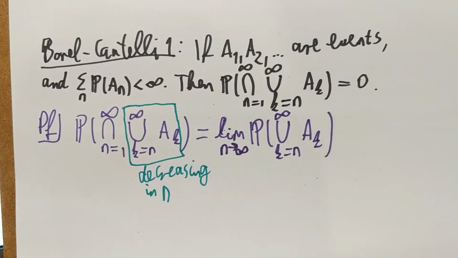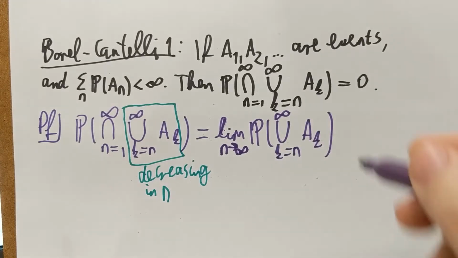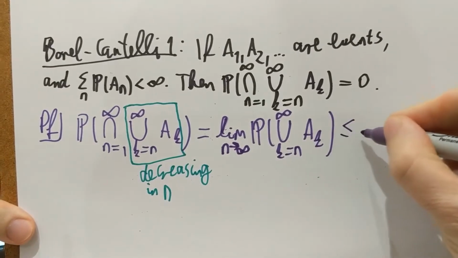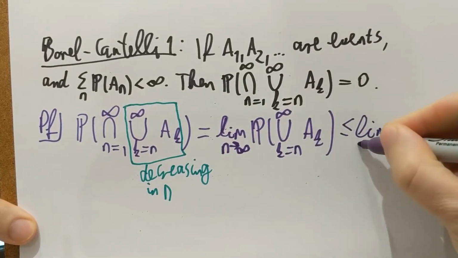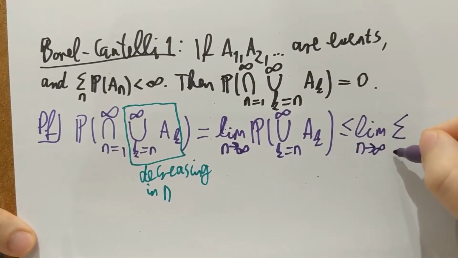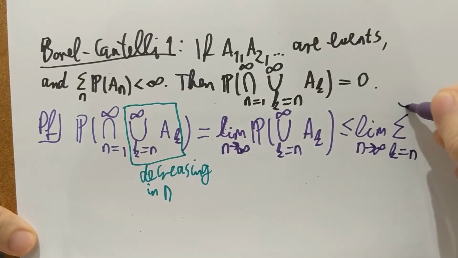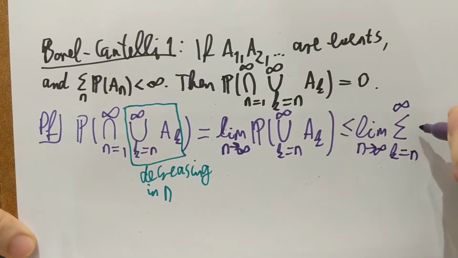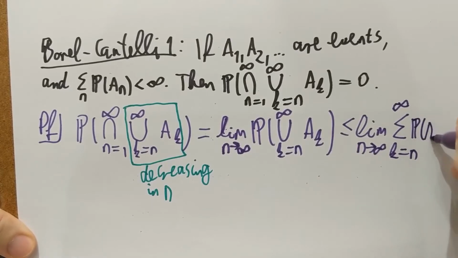That's a statement we had before, and from here on it's very easy, because Boole's inequality tells us that the probability of the union can never exceed the sum of the probabilities, and therefore for every n this probability of the union is less than or equal to the sum of the probabilities. And the sum, of course, is on the same index set as the union was before, so it will start from n to infinity, probability of the AKs.